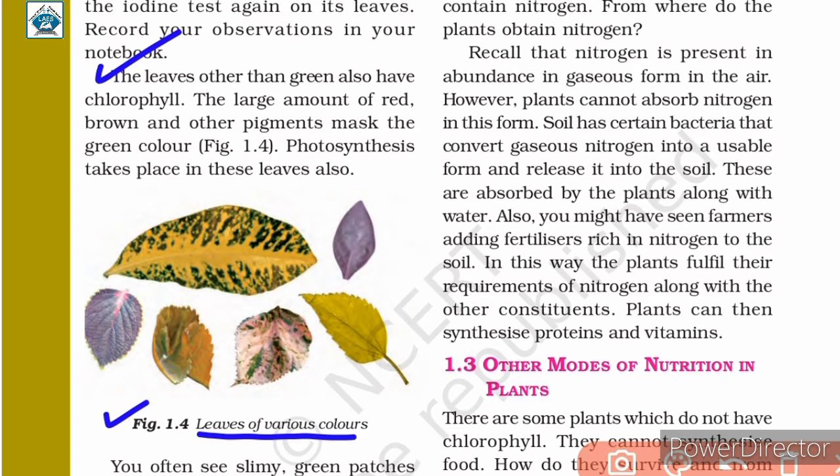That means the color pigments of red and brown and other pigments mask the green color, they cover the green color. So photosynthesis takes place in these leaves also, which are not completely green in color, because they have chlorophyll in them.